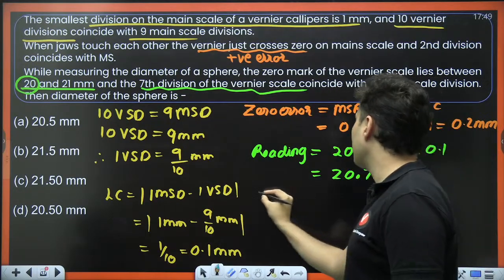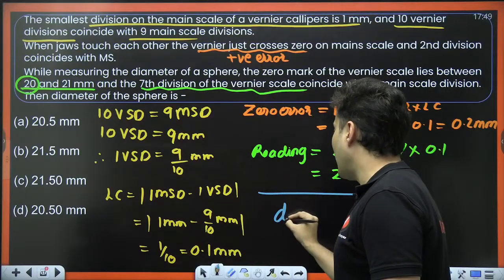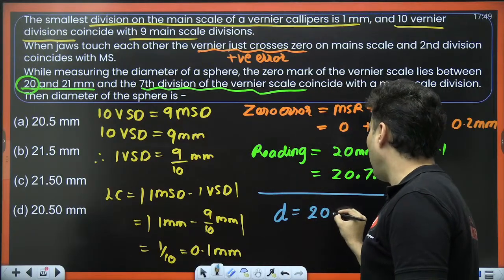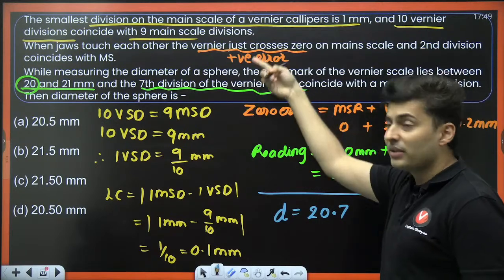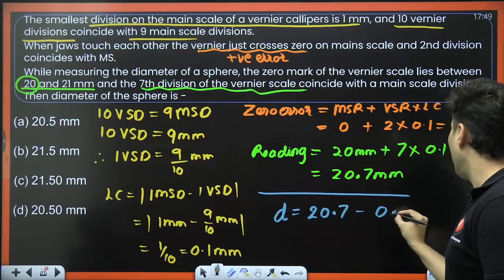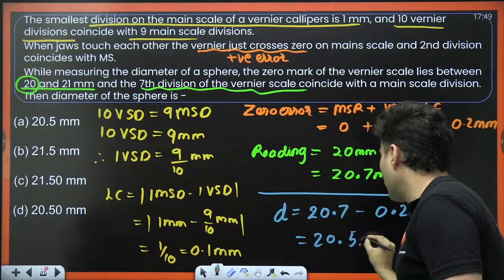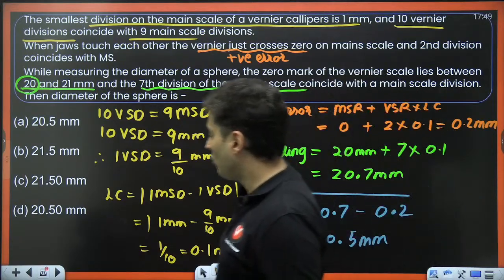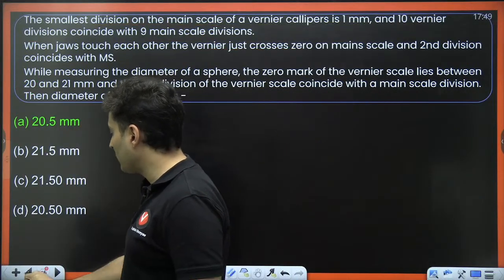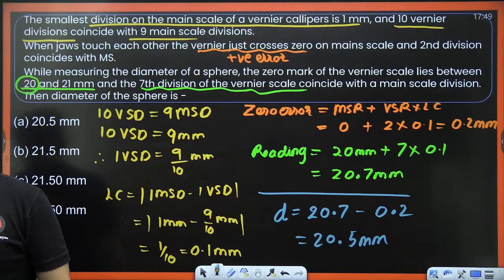The final answer will be what is the diameter. The diameter will be 20.7, but because it's a positive error, you will subtract it. Positive errors are always subtracted. So minus 0.2, it will be 20.5 millimeter, which is option number A. Everyone with me? Very nice.